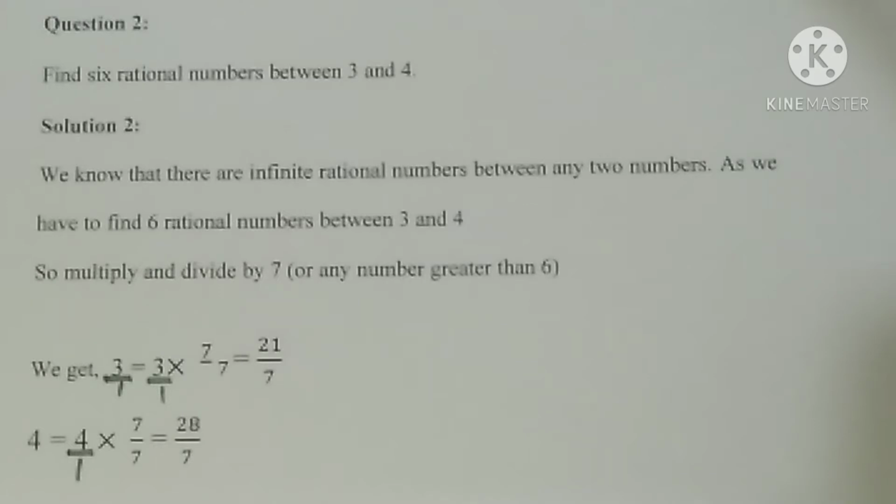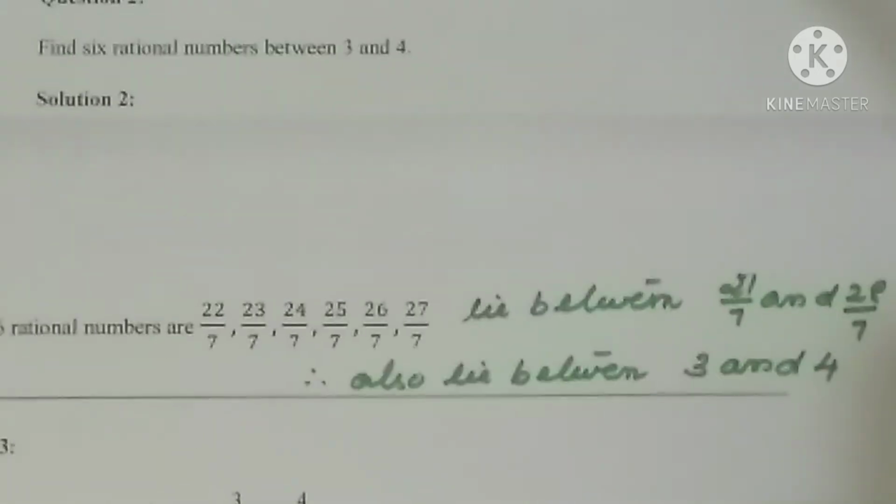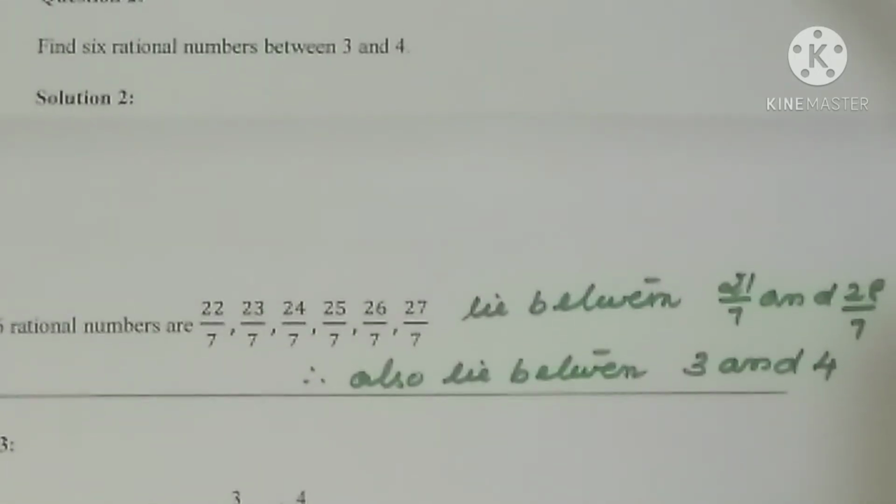So which are the rational numbers we got here? 21 by 7 and 28 by 7. So in between we can select the rational numbers which are required here. Let us see the answer now. The rational numbers that lie between 3 and 4, or we can say 21 by 7 and 28 by 7 respectively, are 22 by 7, 23 by 7, 24 by 7, 25 by 7, 26 by 7, 27 by 7. If you count, you can see that they are just 6 only.